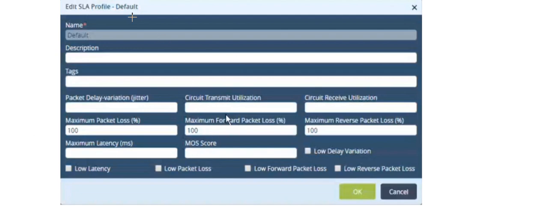This is the look and feel of an SLA profile, and let's say if our requirement was for 5% packet loss, we will configure 5% packet loss here.